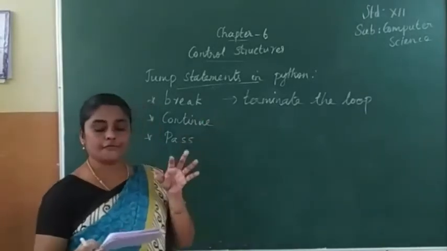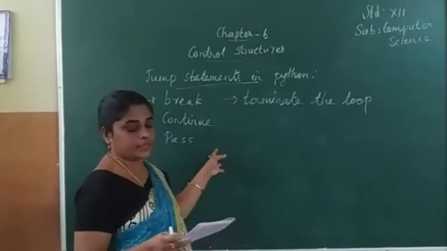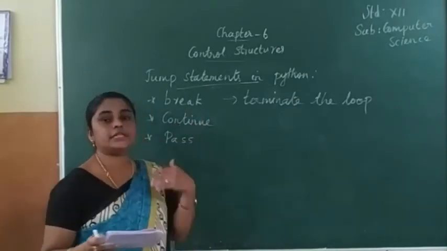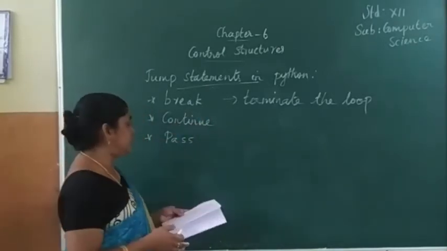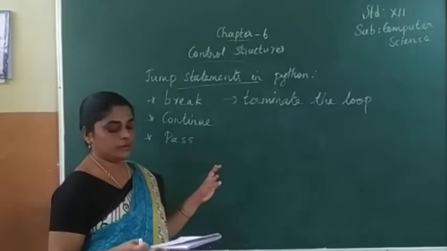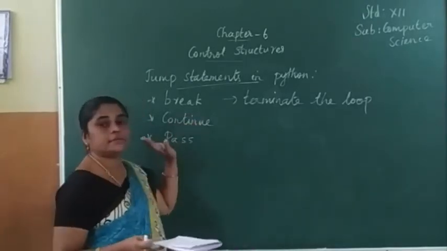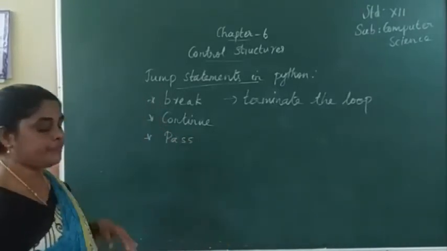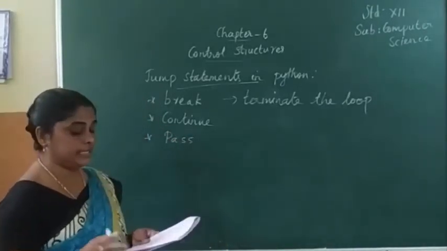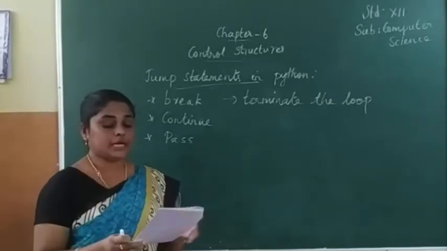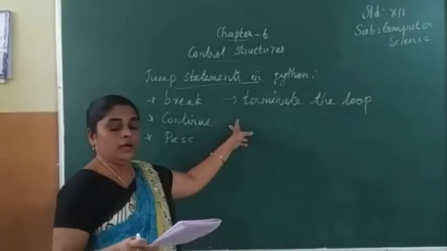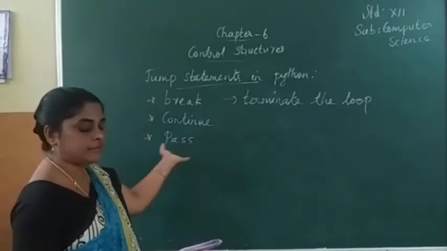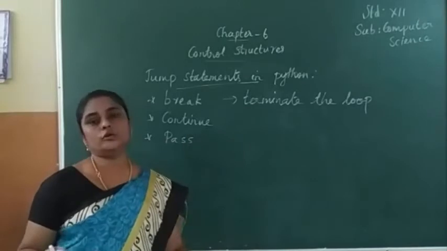A while or for loop will iterate till the condition is tested false, but we can transfer the control out of the loop with the help of the break statement. When the break statement is executed, the control flow of the program comes out of the loop and starts executing the segment of code after the loop structure.